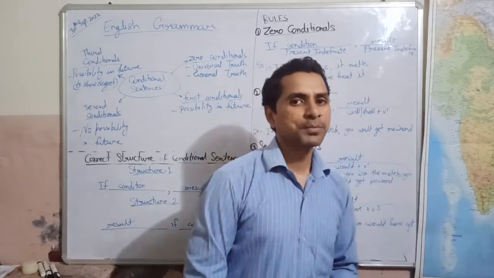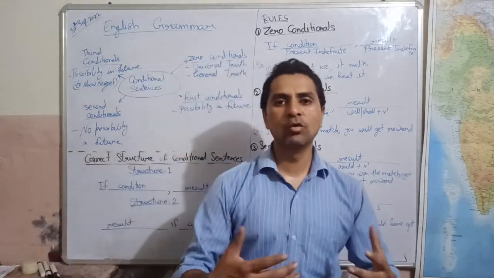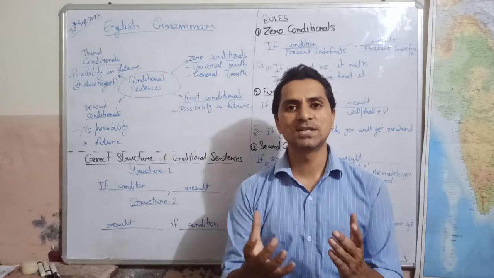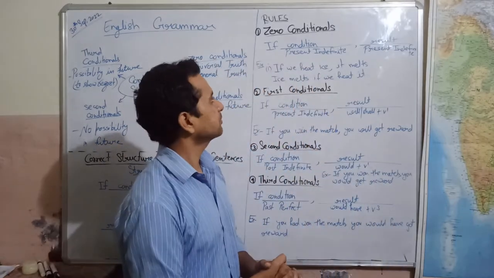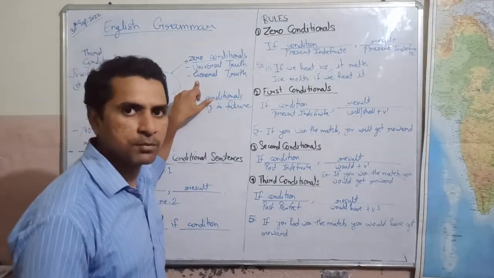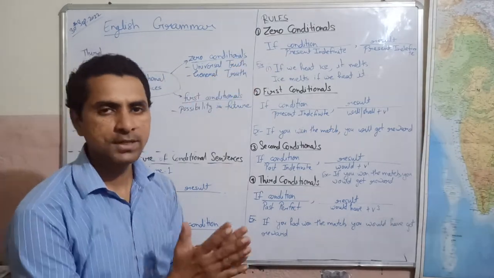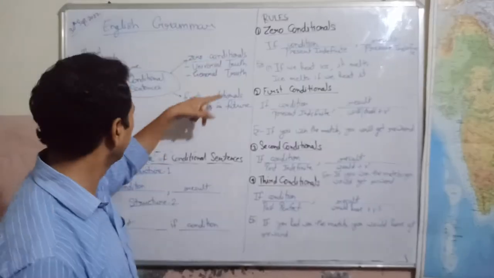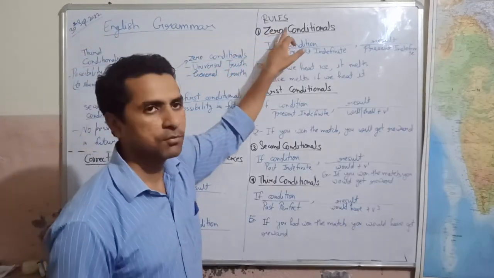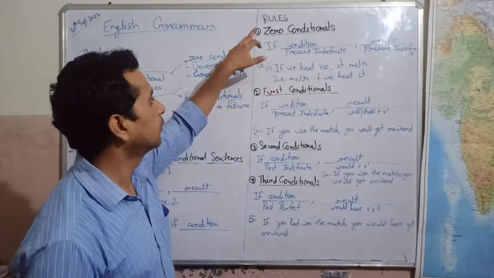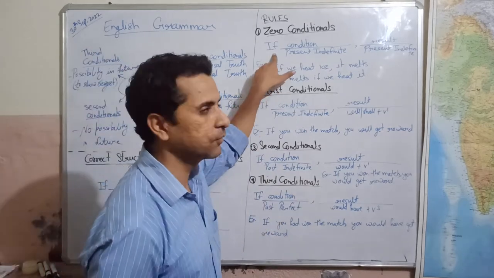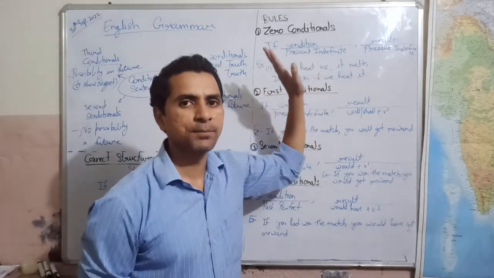Now let us move to the rules of conditional sentences. We will start from zero conditionals and move towards third conditionals. What is the rule for zero conditional? First of all, we write if, then we write condition.